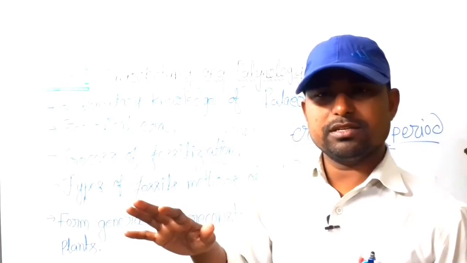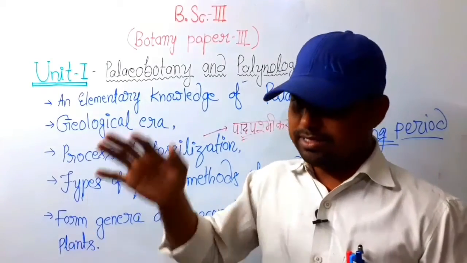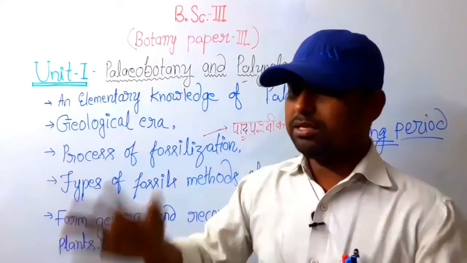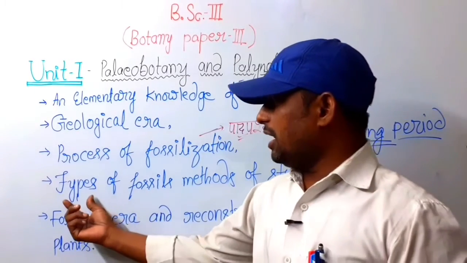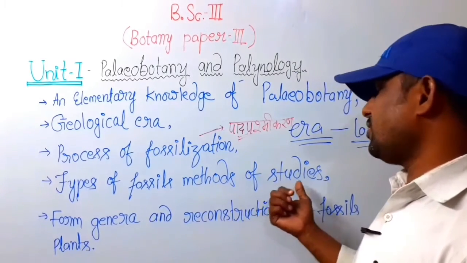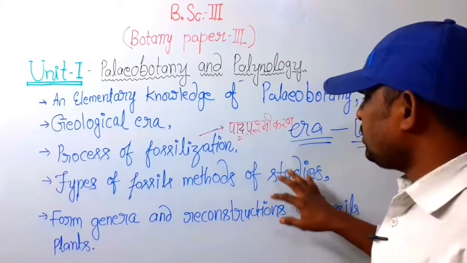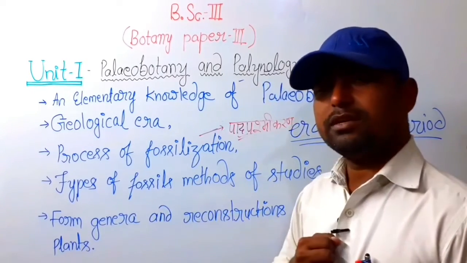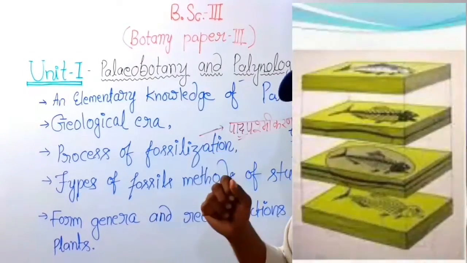Plants become fossils in many ways, due to the plant being buried under stones and mostly soils, etc. Next topic is types of fossils, and methods of study. It means how to study fossils. The methods include carbon dating and stone printing, etc.